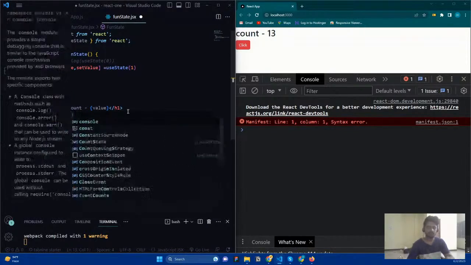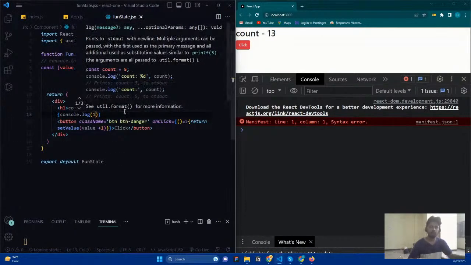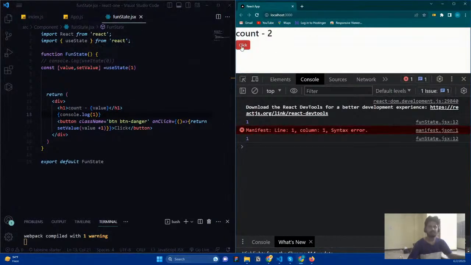Okay, console.log, and I'm just going to say render. Now if I save it and clear, you can see initially React renders, and if I click, whenever the state is changing, it renders again. So why do we need to render the component? Because it needs to get the latest version of the value. That's what we are getting, right? So that's what it is.